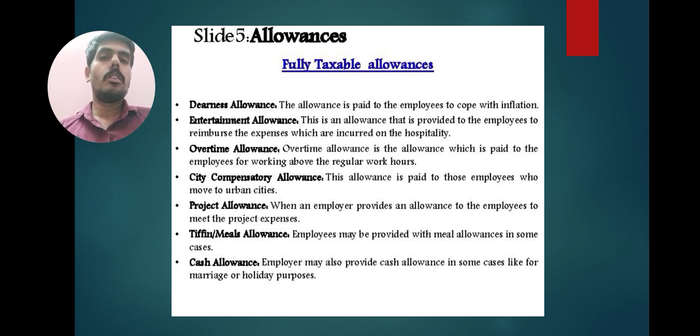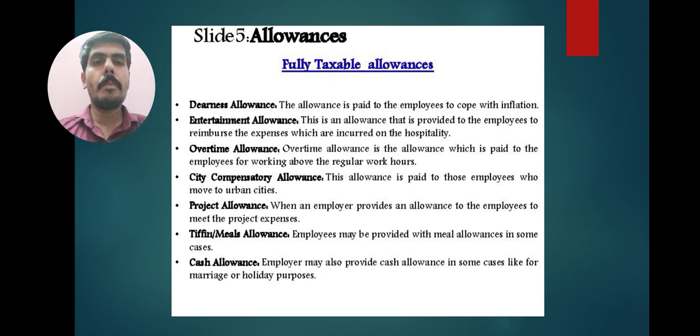Okay. Let us see what the fully taxable allowances are. First one, DA allowance. The allowance is paid to the employees to cope with inflation. DA allowance is also called DA. Normally, salary is calculated as basic pay plus DA plus commission in fixed percentage of retirement benefit. These components are included as salary.